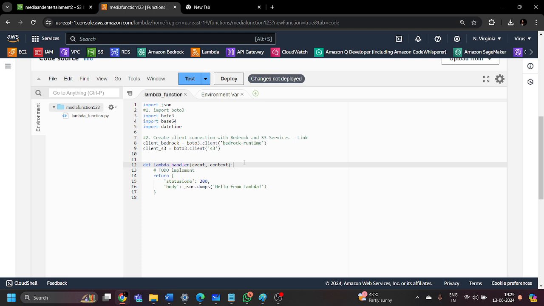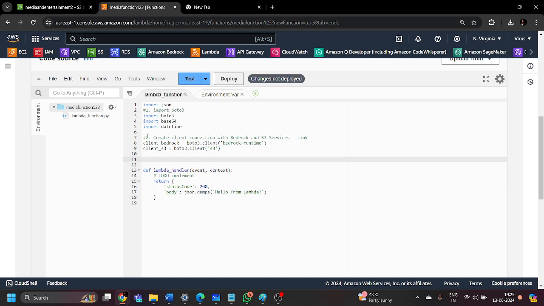Whatever input we give, the event passes that information to the Lambda function, and the context has the information about the function's execution, because we are going to execute that particular function. Now this is the second step we are performing, in which we are using this Python code to make a connection between the Bedrock service and the client, the Simple Storage Service.